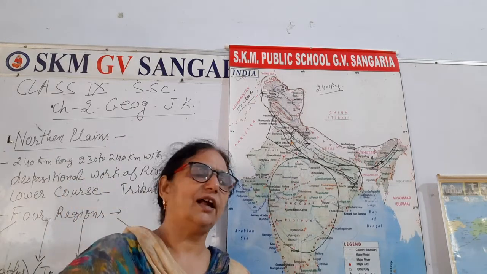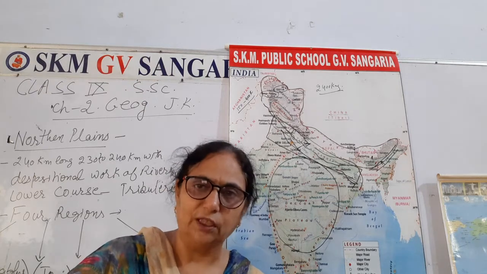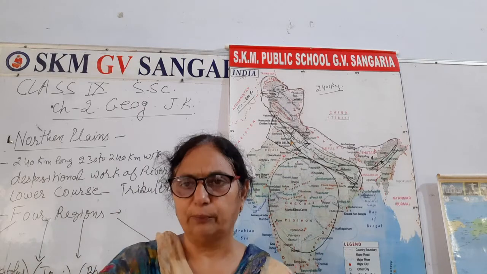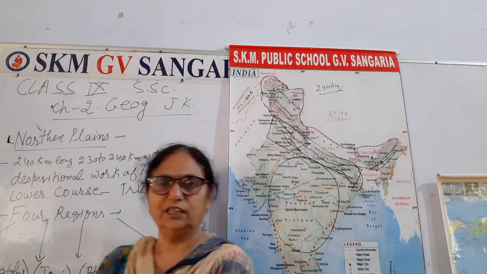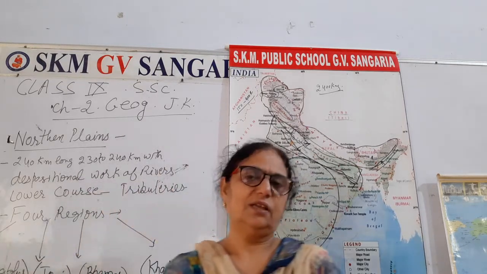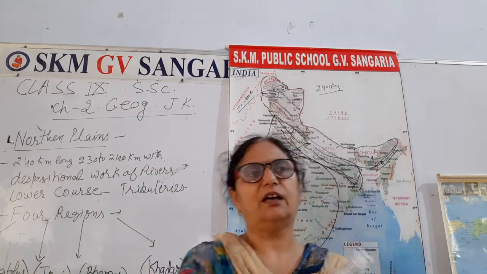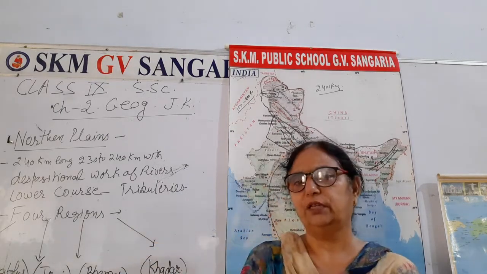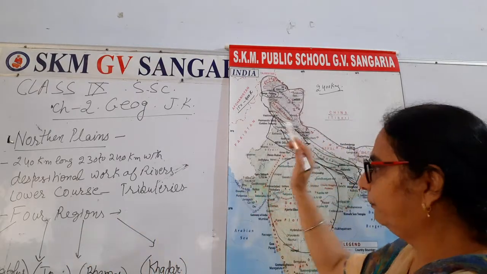Vice versa, for the desert the question comes: why is it thinly populated, while northern plains are thickly populated and northern mountains once again thinly populated. You have to give the answer accordingly: due to physical relief features, due to vegetation, due to soil, due to climate, means of transport and communication. All these factors are responsible for thick and thin, dense and sparse population. Why is it so there? So that is very, very important here.